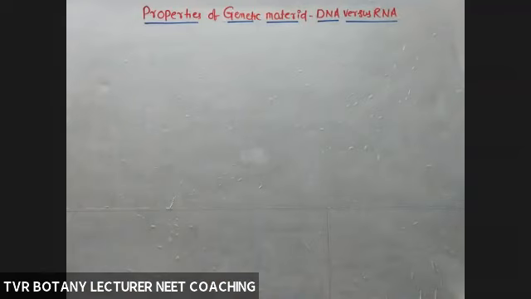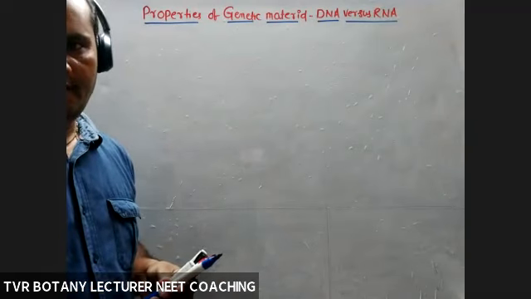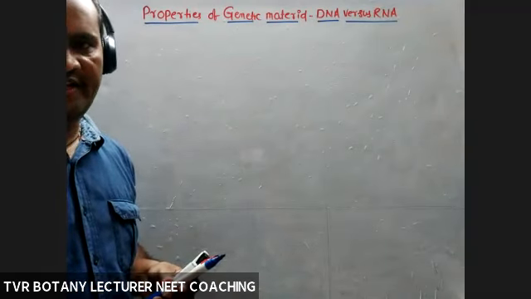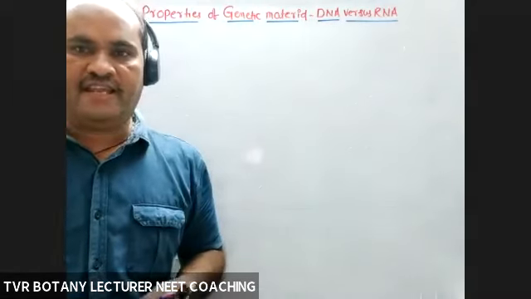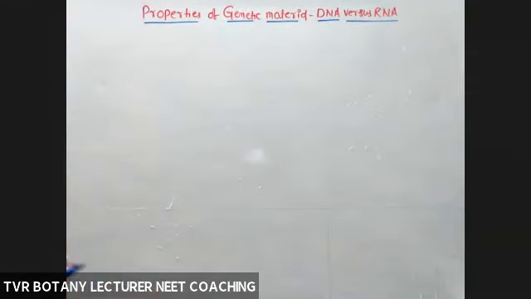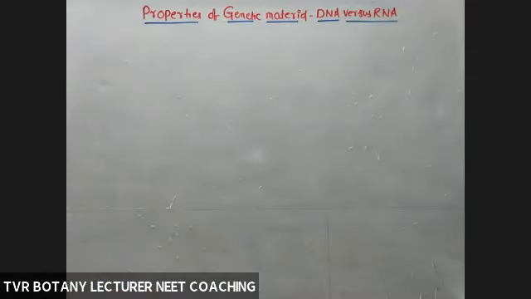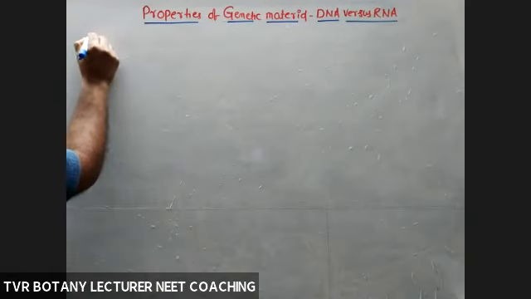So, according to the Hershey and Chase experiment, it was demonstrated that out of protein and DNA, DNA was the genetic material, but not the protein. And in most of the organisms, DNA was the genetic material. Only DNA was the genetic material? No. There are two types of nucleic acids.